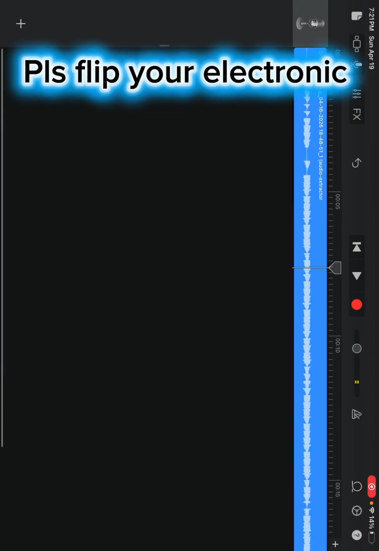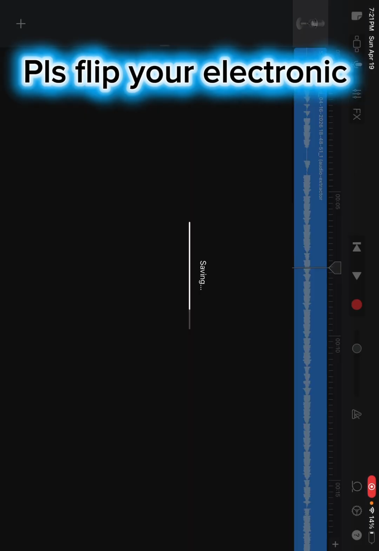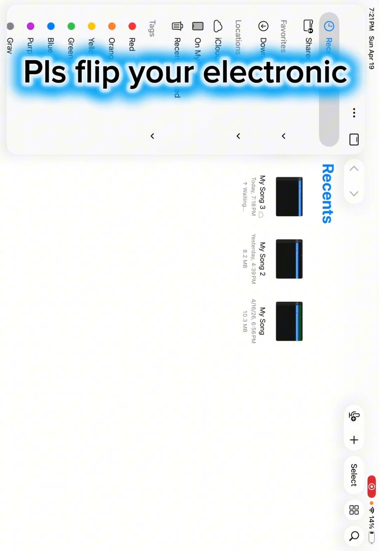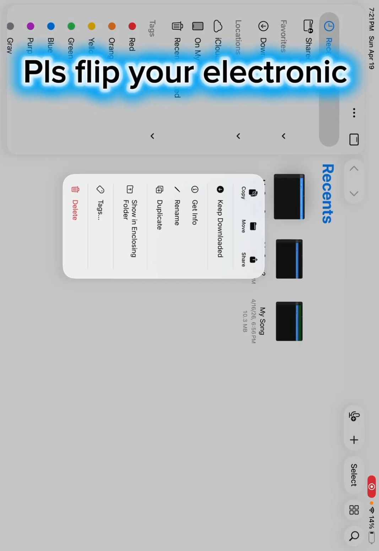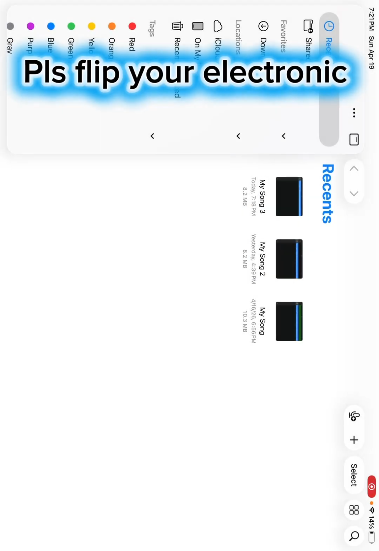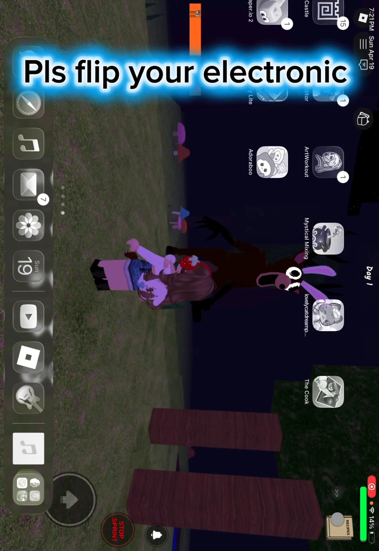So that's my ringtone. You click on that folder, wait for it to save, and then hold it. Click on share. There should be something popping up that says ringtone. Click on that, and after that you go to settings